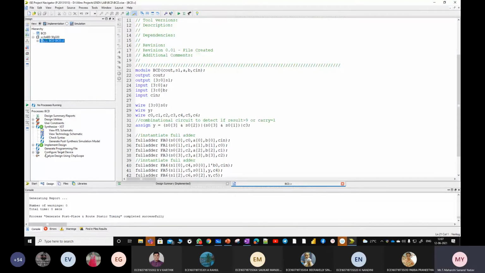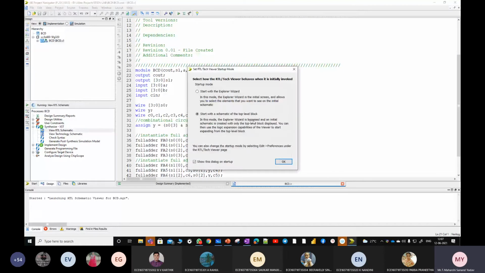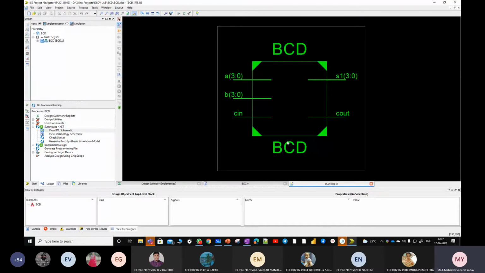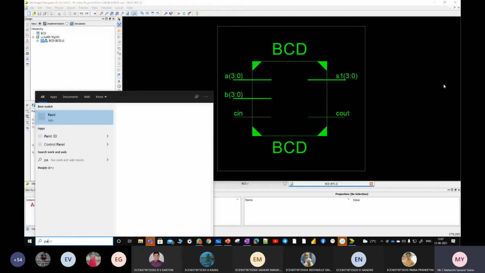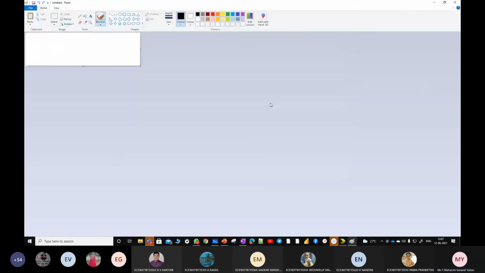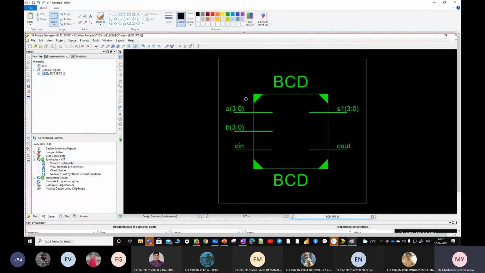Now click on view RTL schematic. I'll tell you two styles. One style is, after getting the result, hold Control on your keyboard and click on Print Screen. Control, Print Screen. Go back to Paint. Control V, paste.